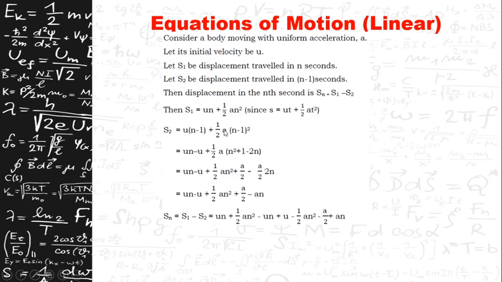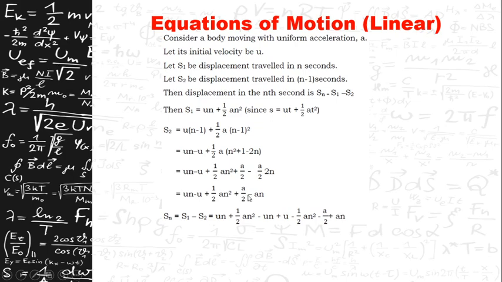Expanding this equation and simplifying step by step, we can find the S2 value to be un minus u plus half an square plus a by 2 minus an.